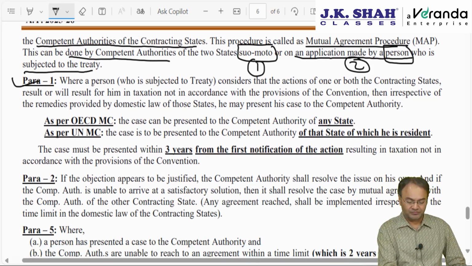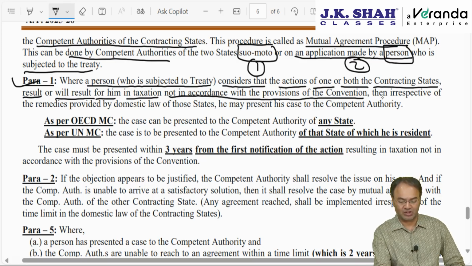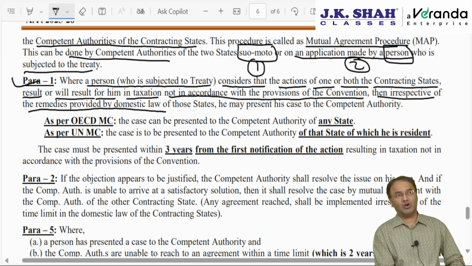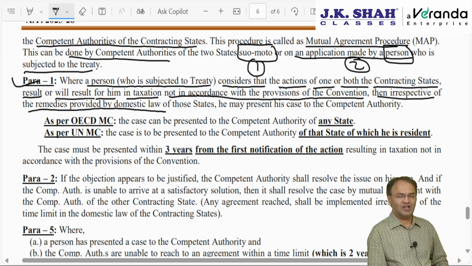Para 1. The person who is subjected to the treaty considers that the actions of one or both the contracting states have resulted or will result for him in taxation not in accordance with the provisions of the convention. Then, irrespective of the remedy available as per domestic law, like in domestic law there is a concept of appeals, revision, rectification, revised return, various concepts are there, but ignoring the domestic remedies, the person may present his case to the competent authority.